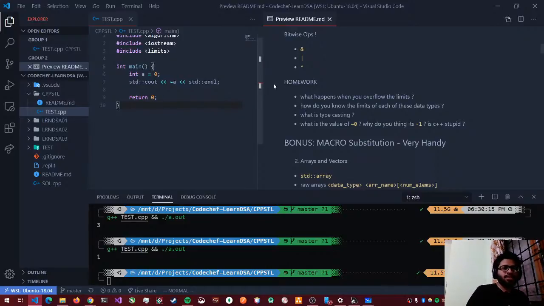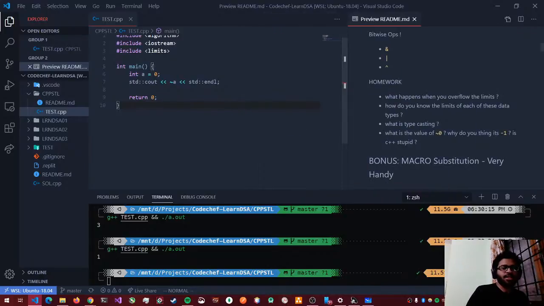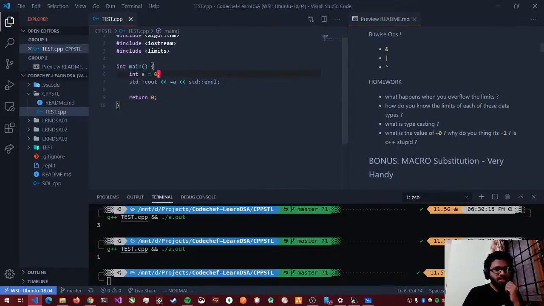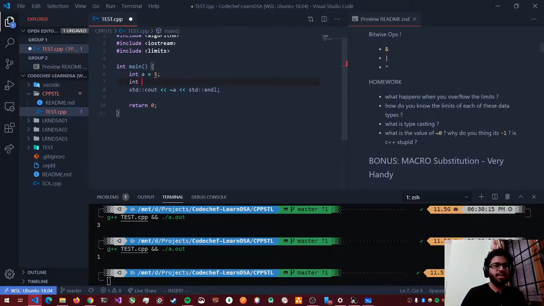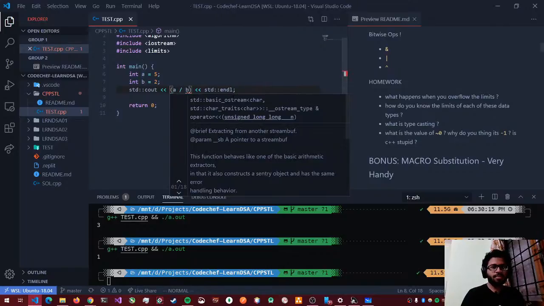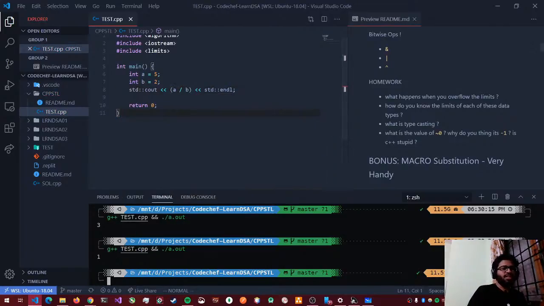And there is something called typecasting. Let me show you what that means. Let's say integer a is equal to 5 and integer b is equal to 2. So what do you expect if I do a divided by b? Like if I want to do 5 divided by 2, what do you expect? Generally, in a human sense, you would expect 2.5, right? But it gives me 2.